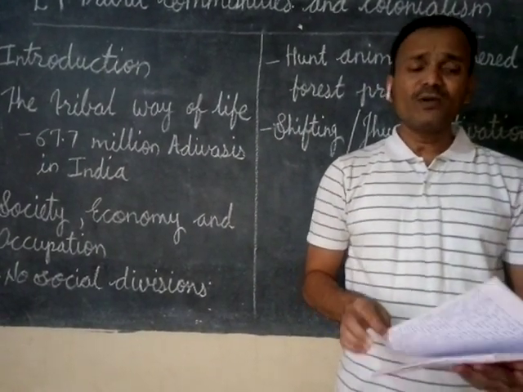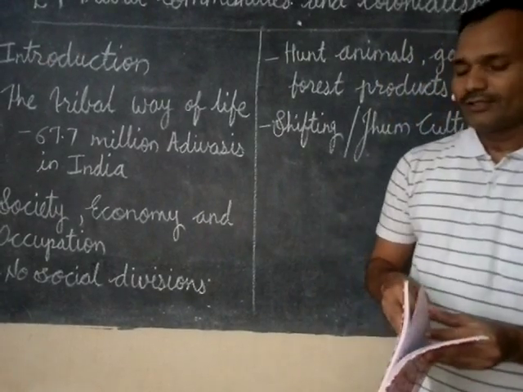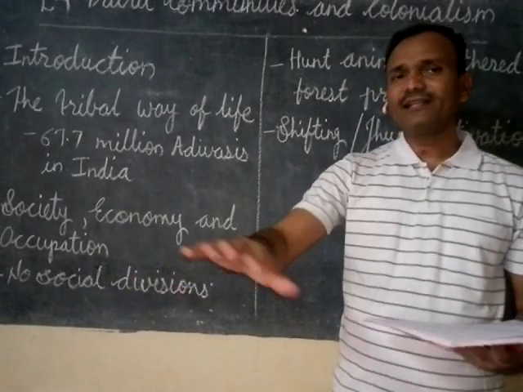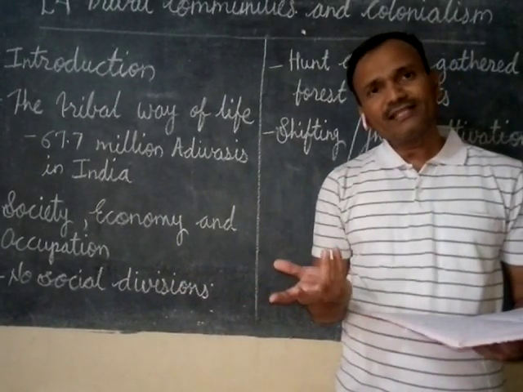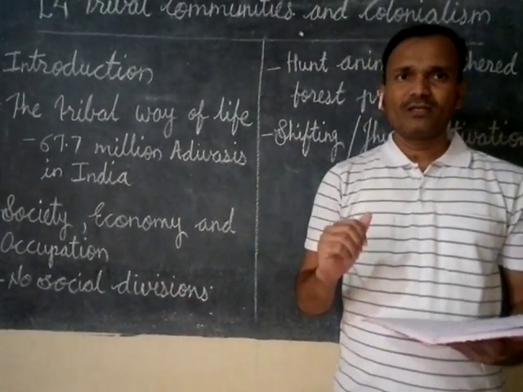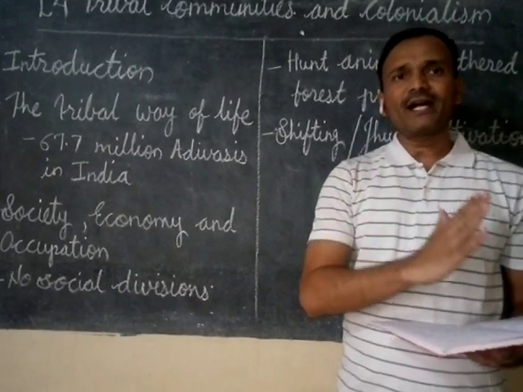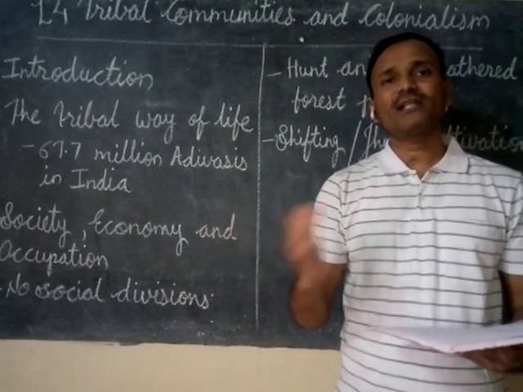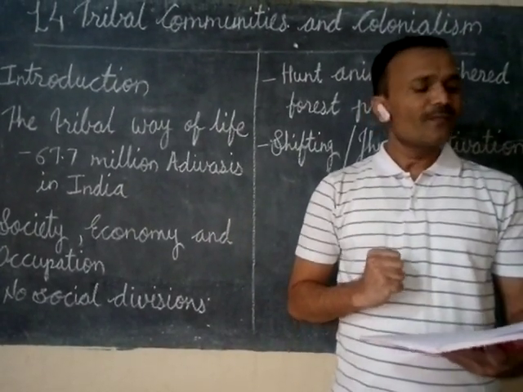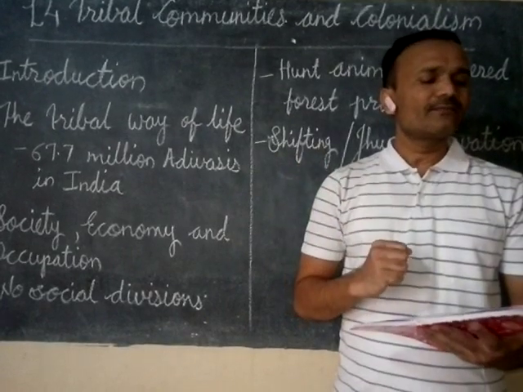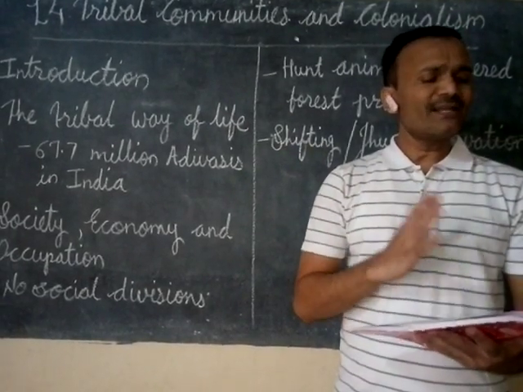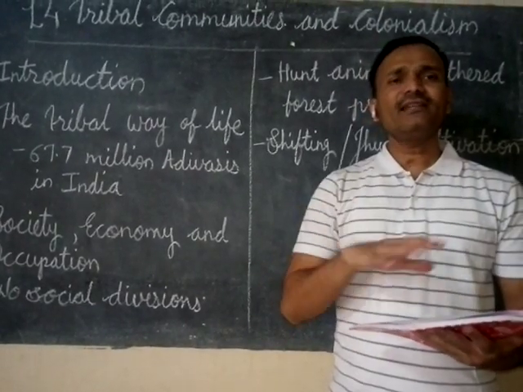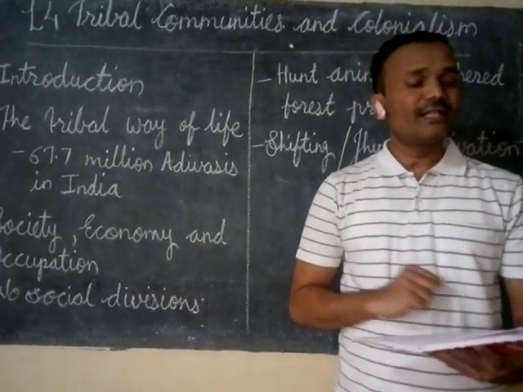They did not follow the social divisions of the outer societies, which were divided into different parts with the four varnas. They did not follow that like the other communities, as they believed that all are equal.